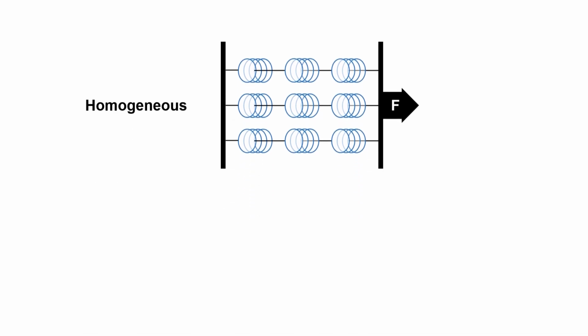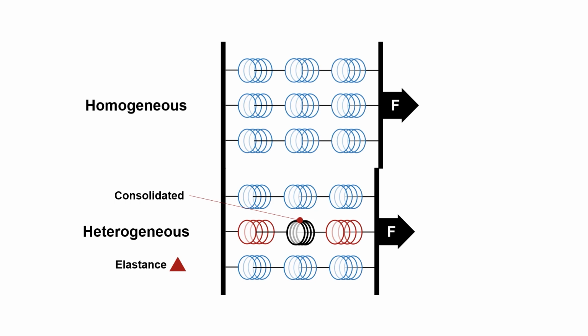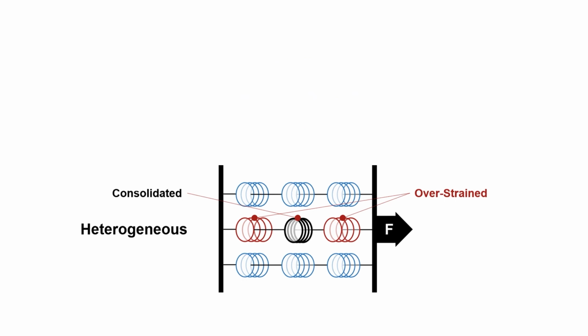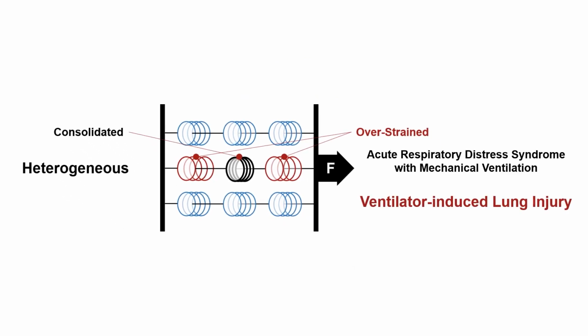However, when consolidation leads to heterogeneity in a lung region, thereby increasing its elastance, it can cause excessive strain on the adjacent fibrous structures during the breathing process. For patients with ARDS on mechanical ventilation, this could result in ventilator-induced lung injury.